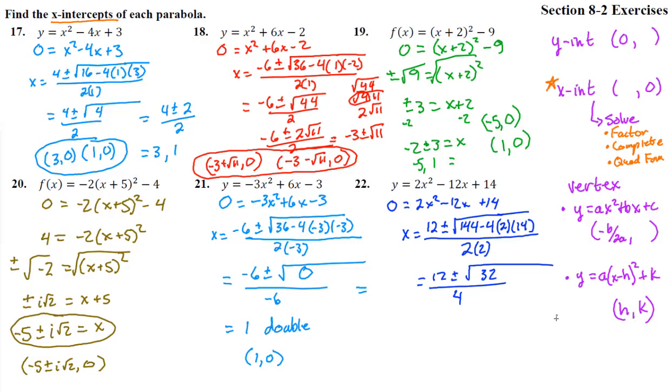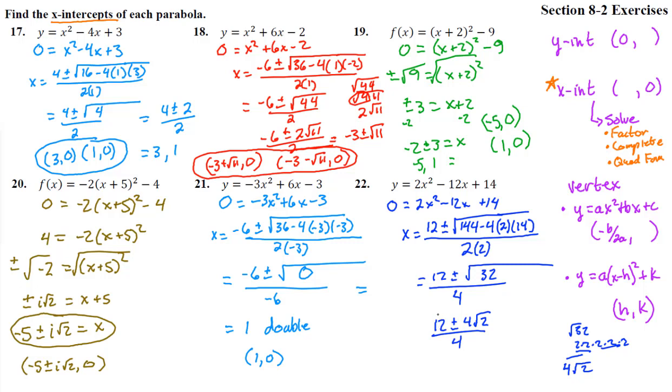So the square root of 32, let me see, that's 2 times 16, which is 2 times 8, which is 2 times 4, which is 2 times 2. So we get 5 2's in here. So the square root of 32, let's take that back just a little bit and write that out. And then we get 2 times 2 times 2 times 2 times 2. So that 2 comes out, that 2 comes out. So we get a 4 out in front with the square root of 2. Okay, so we get 12 plus or minus 4 square root of 2 all over 4.